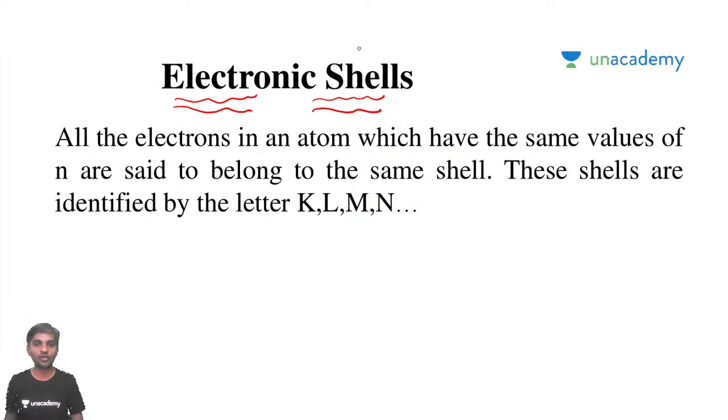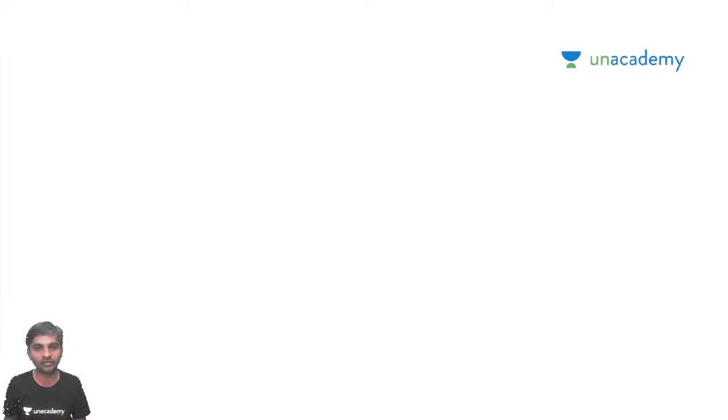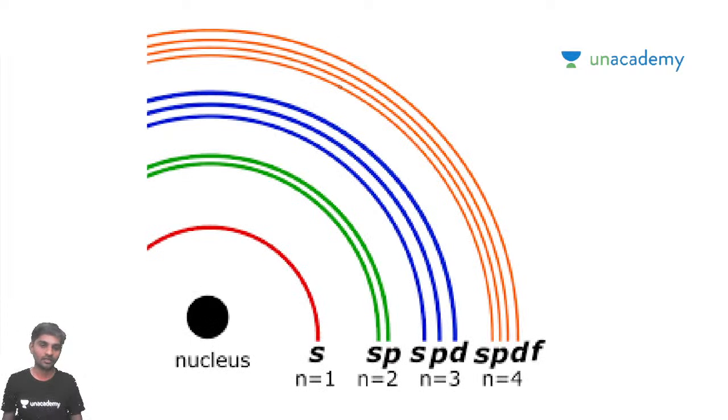But I'll show you one diagram to tell you how the electron looks. If you look at this diagram, I'll give you a hint. Tomorrow I'll discuss this energy level in detail. You can see here for n equal to 1 we have s, for n equal to 2 we have sp, for n equal to 3 we have spd, for n equal to 4 spdf.